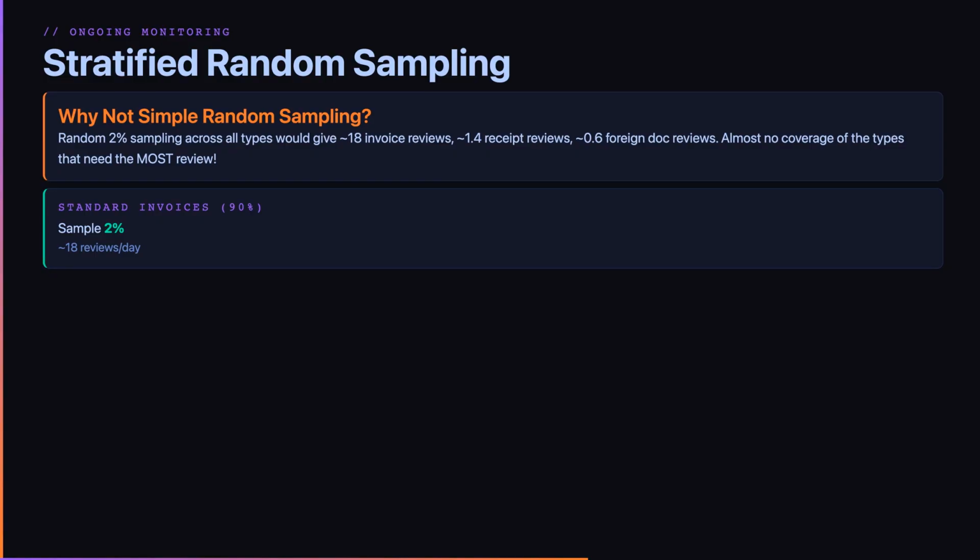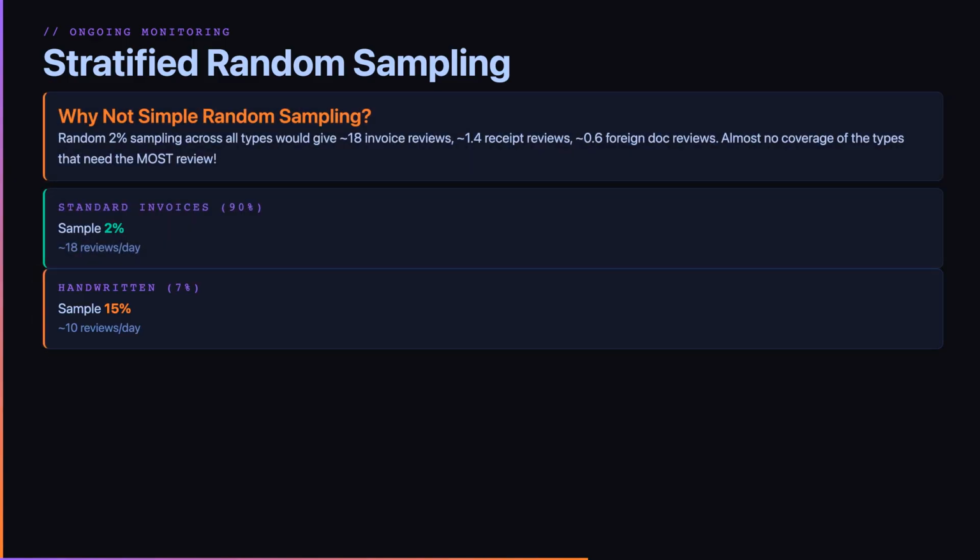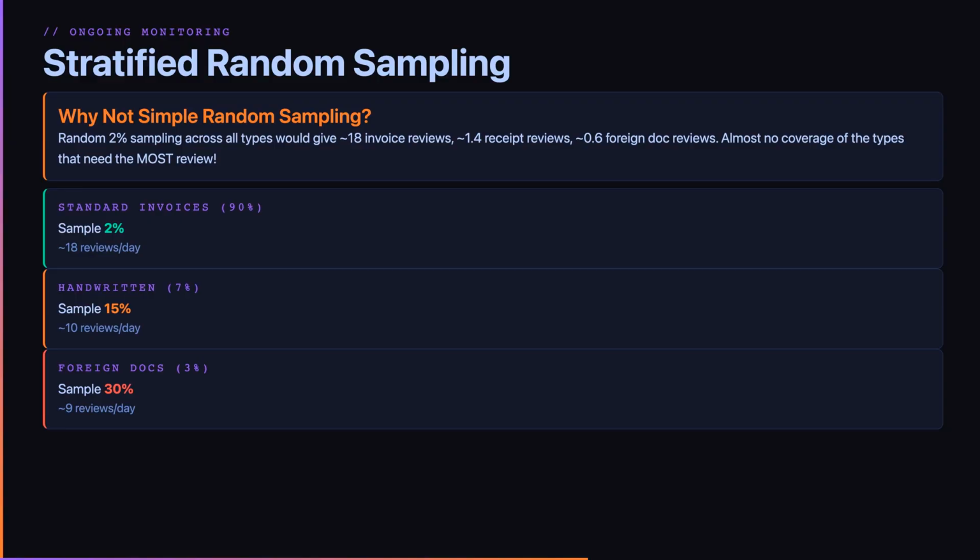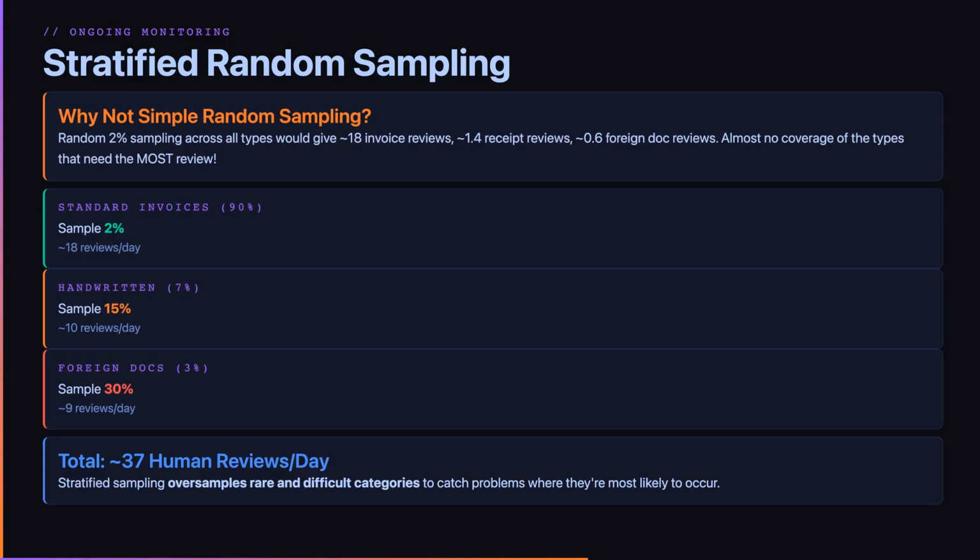Stratified sampling fixes this. Standard invoices at 90% of volume get sampled at 2%, about 18 reviews per day. Handwritten receipts at 7% get sampled at 15%, about 10 reviews. Foreign language docs at 3% get sampled at 30%, about 9 reviews. Total, roughly 37 human reviews per day. Stratified sampling oversamples rare and difficult categories to catch problems where they are most likely to occur.